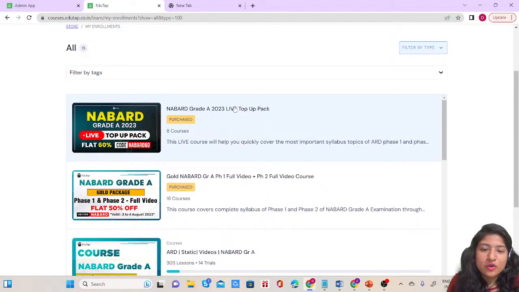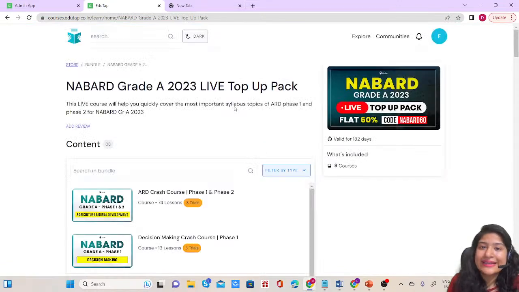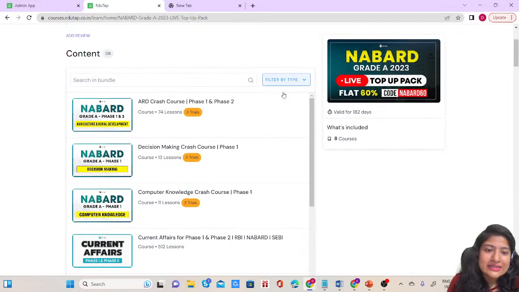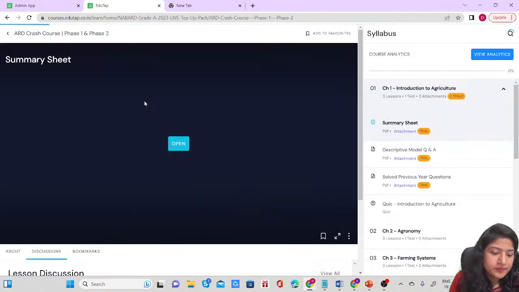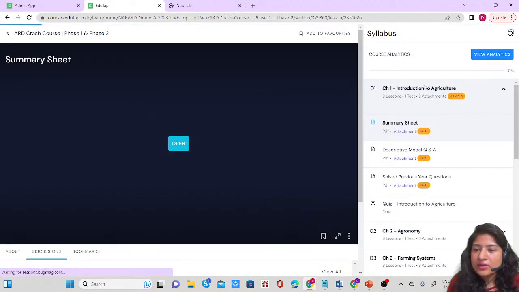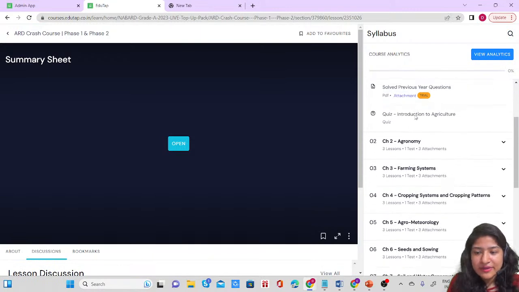Now if you open this particular course, NABARD Grade A 2023 live top up pack, and scroll it down, you can see the ARD crash course. I'll just open it for you all. And on the right hand side you can see we have divided everything chapter wise.